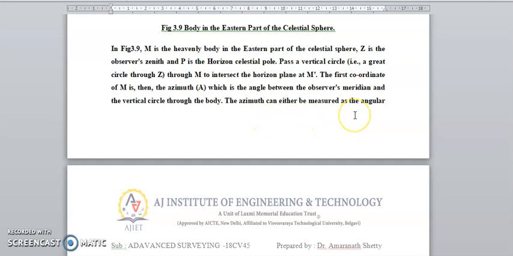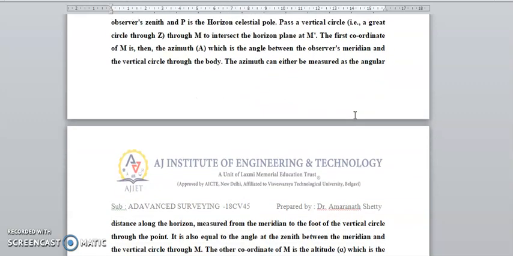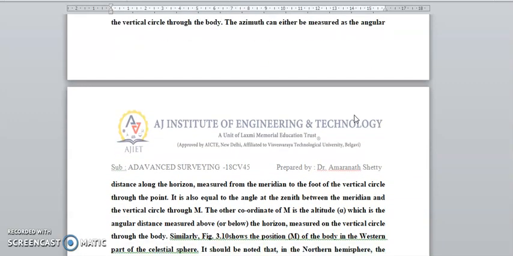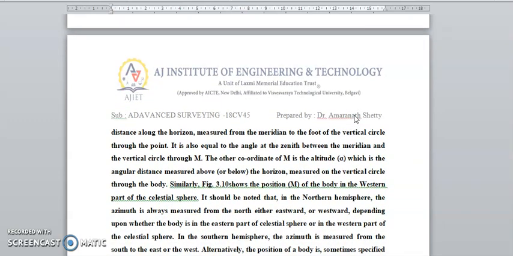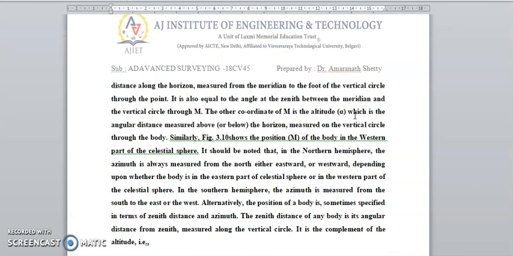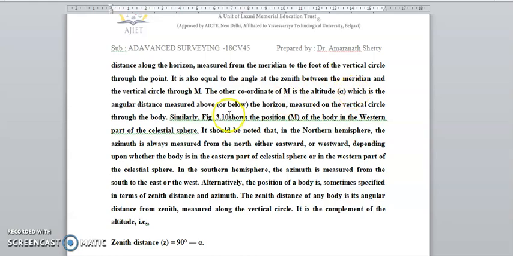Azimuth can be measured as an angular distance along the horizon, measured from the meridian to the foot of the vertical circle through the point. It is also equal to the angle at the zenith between the meridian and the vertical circle through M. The other coordinate of M is the altitude alpha, the angular distance measured above the horizon along the vertical circle through the body.